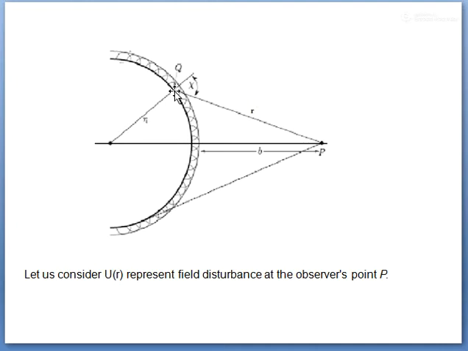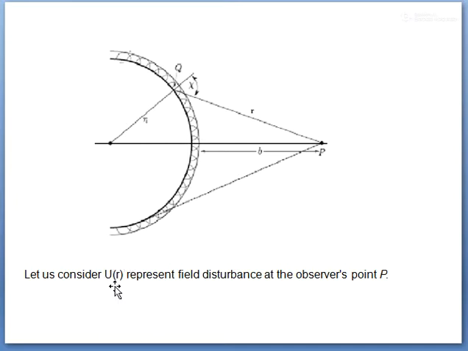We are going to consider a parameter, that is UR, which represents any kind of disturbance observed at the point P. So if an observer sits at point P, the amount of disturbance he will feel is represented by this UR